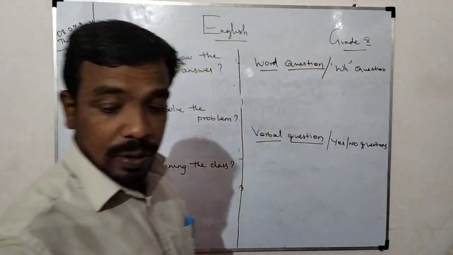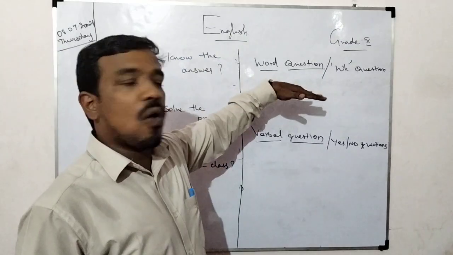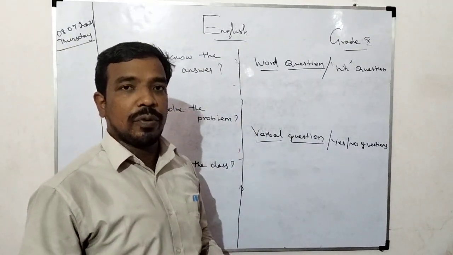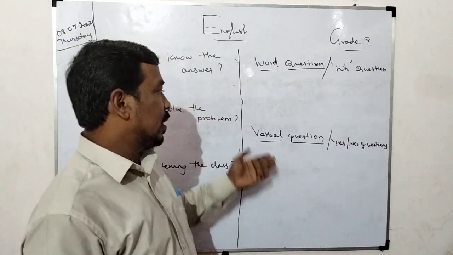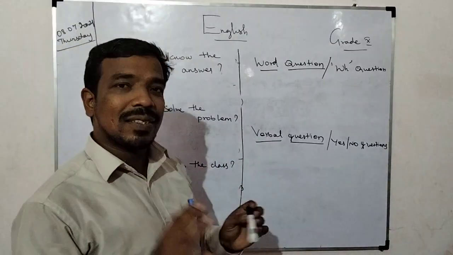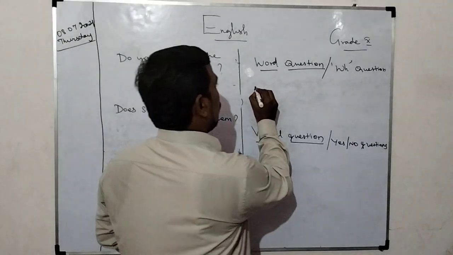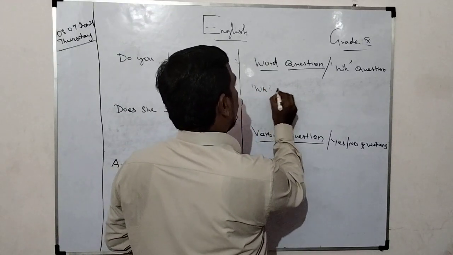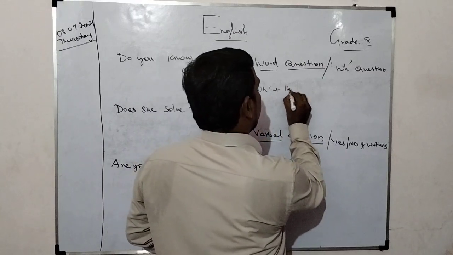Okay, good. So word question or WH question: when, where, what, how. Verbal question means the answer starts with yes or no, like is she, do you. For word question, any WH word will come at the start.